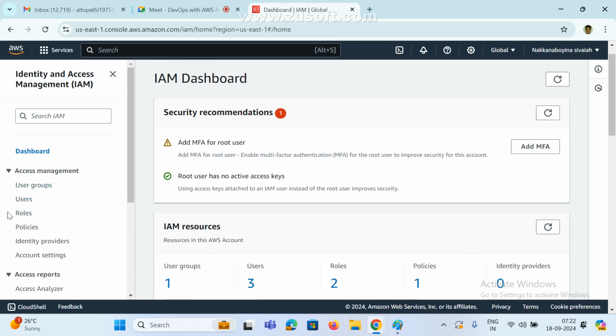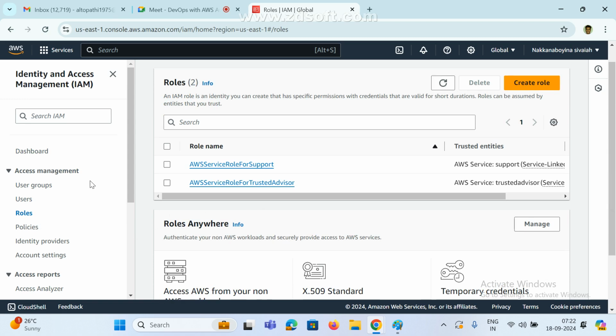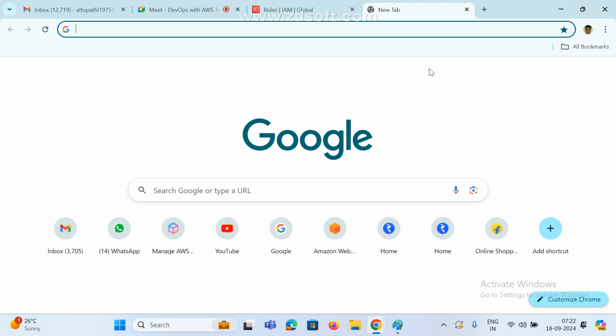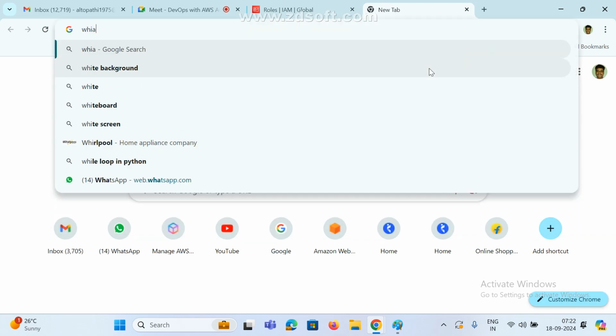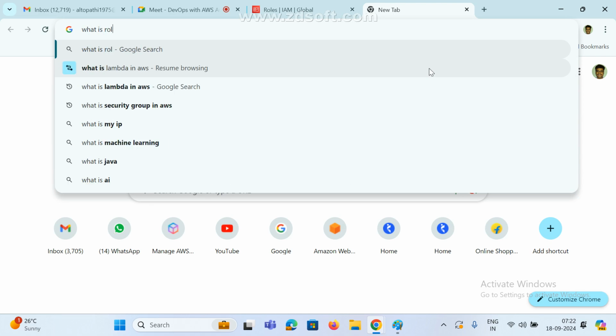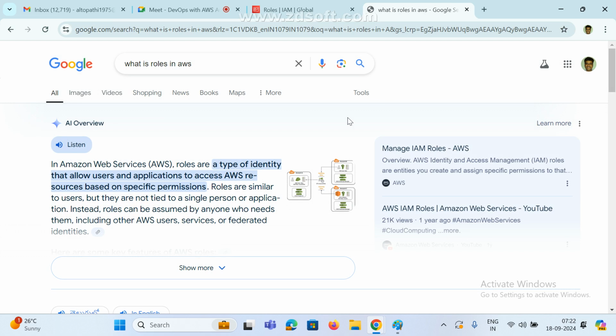Next, this is very, very important: Role. So, what are roles? See here.